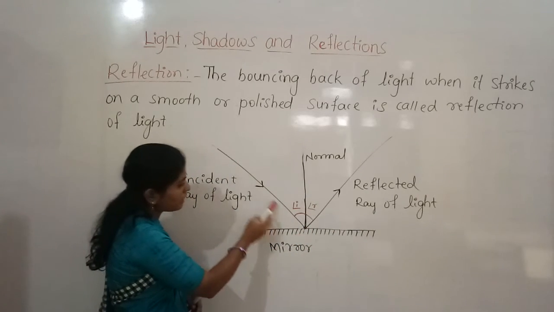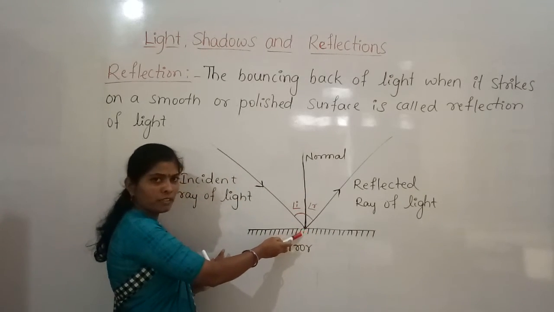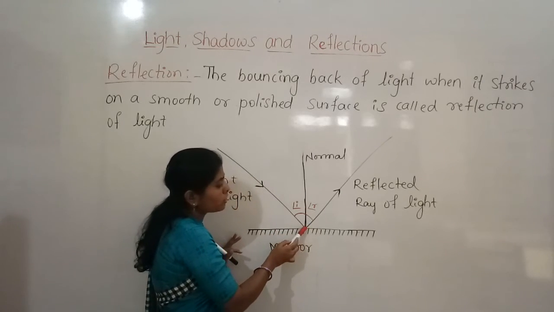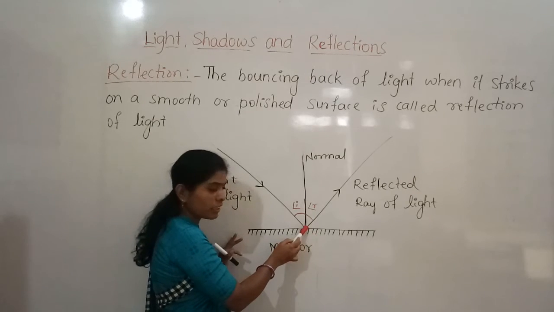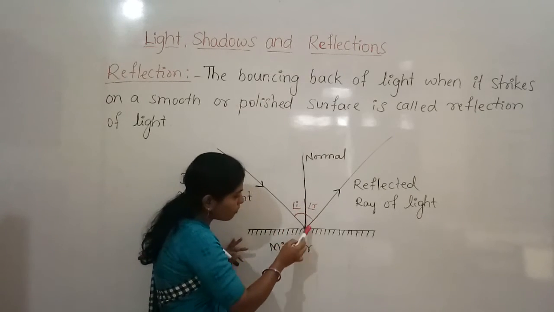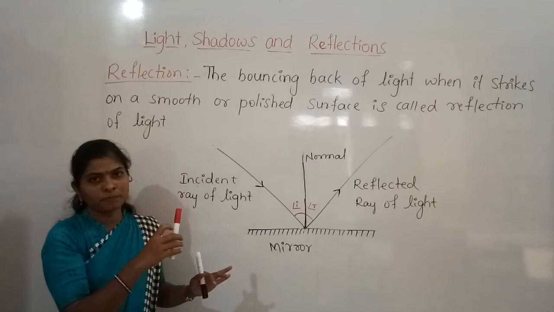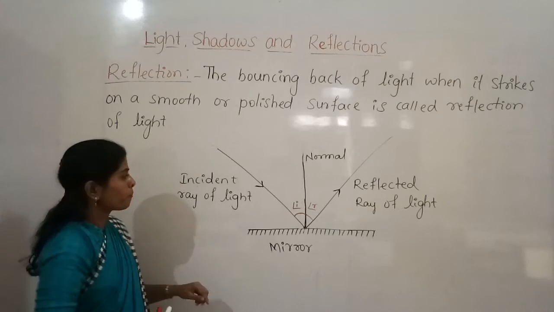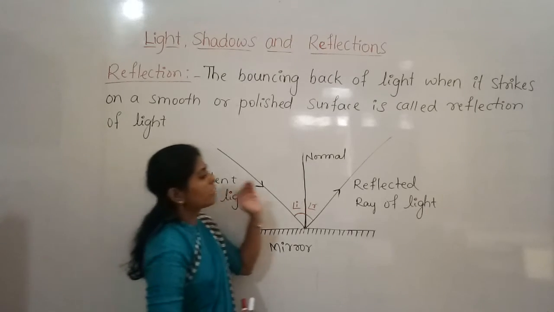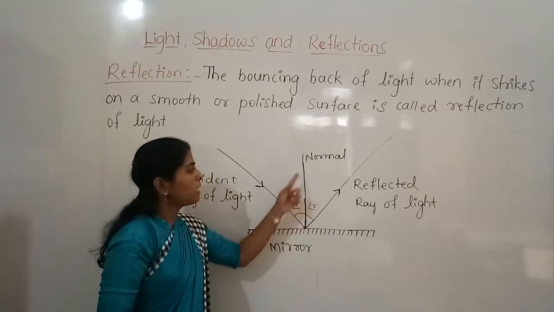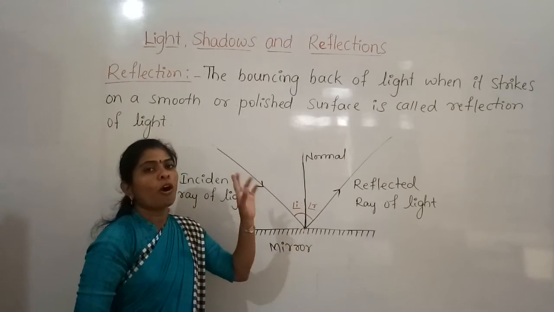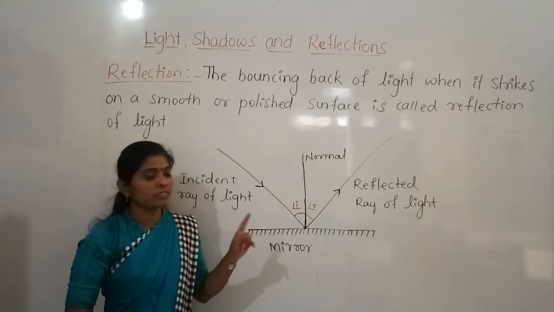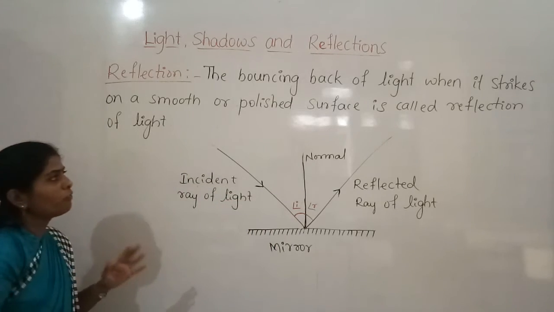Yes, the incident ray also falls on the plane and the reflected ray also bounces from the plane. Here only it is also there, and the normal is also there on the plane only. So according to the first law of reflection, incident ray, reflected ray and the normal at the point of incidence all lie in the same plane. One plane ಒಳಗನೆ ಇರ್ತವೆಲ್ಲ. Yes, this is the first law of reflection.